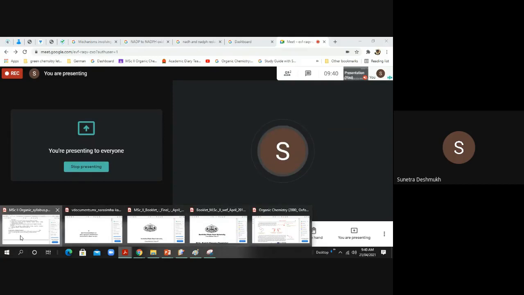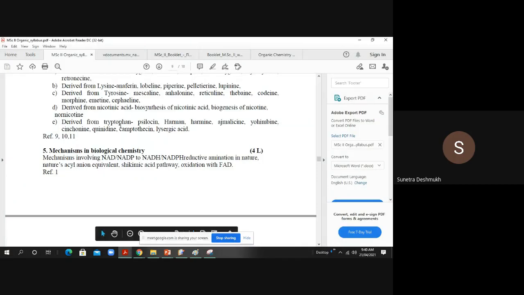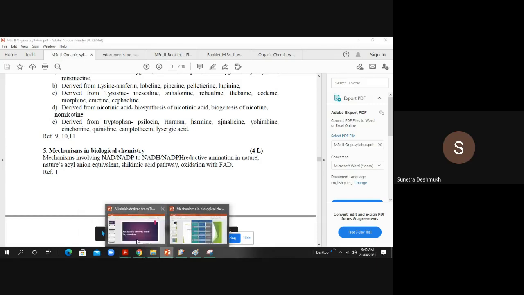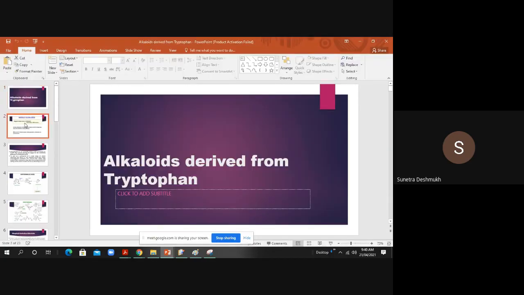Okay, let's see now the remaining part of alkaloids. We have some part remaining from tryptophan derived alkaloids. Already we have finished the synthesis of harman and psilocin. The remaining things are ajmalicin, yohimbine, cinchonin, quinidine, and lysergic acid. Today we will see them in this video lecture. Okay, so we'll go for this one.